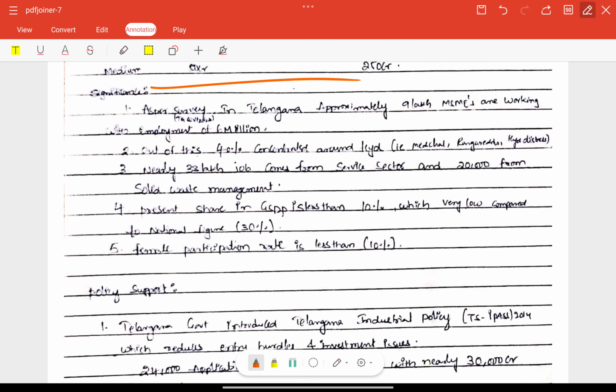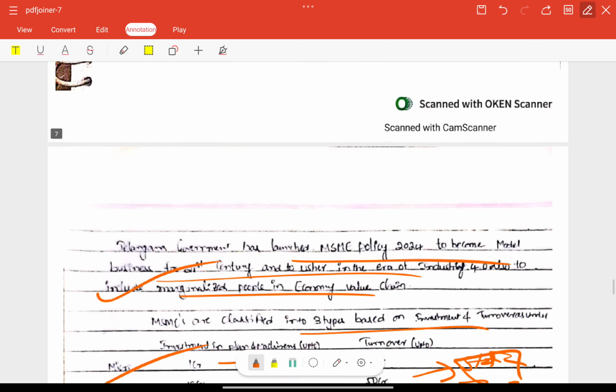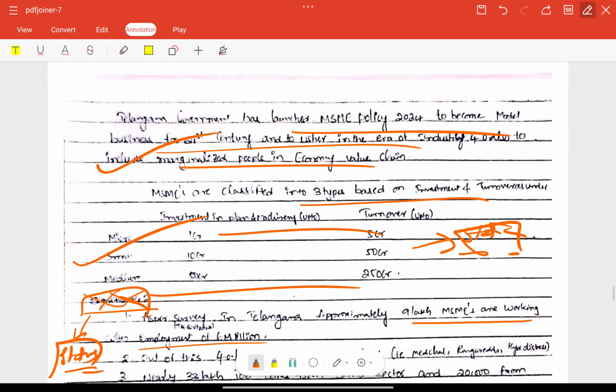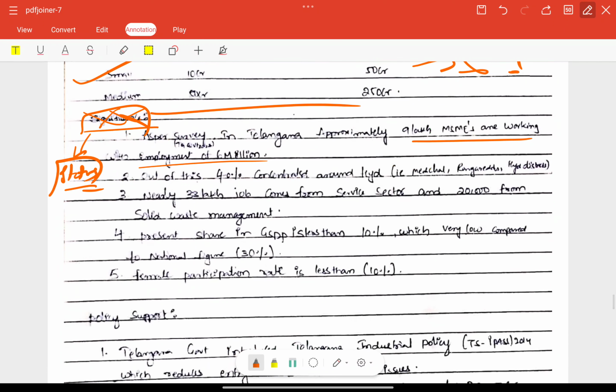In Telangana, approximately 9 lakh MSMEs are working. This is the significance, that is the status. We can rename this as status. Especially, they have asked, so we need to include the keywords addressed or mentioned in the question itself. We should take the keywords only, right?